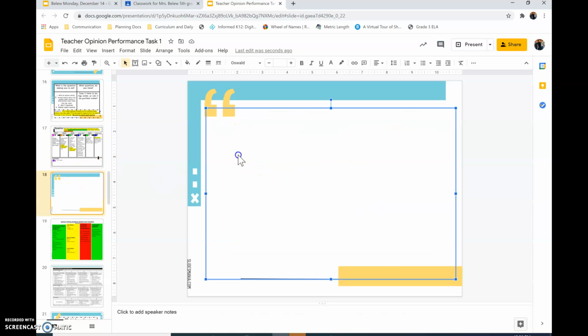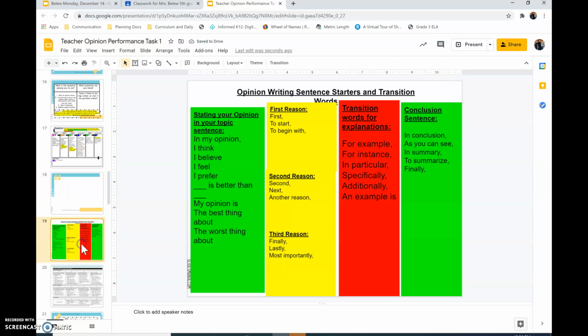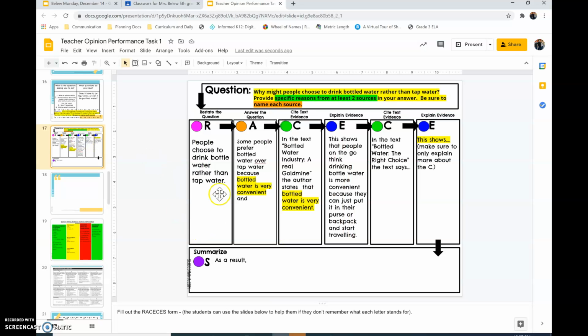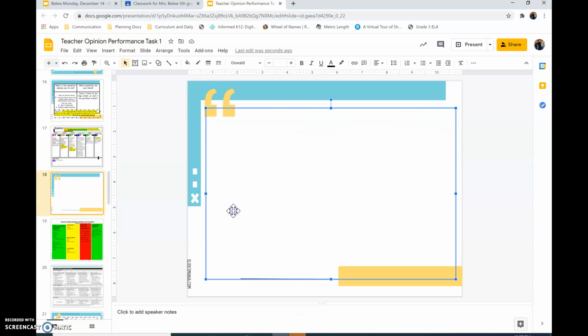So remember, when I start my paragraph, I want to indent, and I do that by pressing Tab. And then I can start writing. I can also use slide 19 for sentence frames. Okay, so that's there. I don't need to state my opinion because it is not based on my opinion. That's what I have to keep reminding you guys. It is based on what the text says, not what I think, what the text says. So I could just start by typing my R. People choose to drink bottled water rather than tap water.